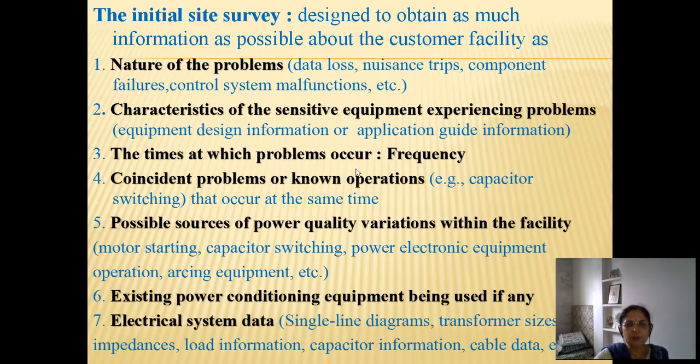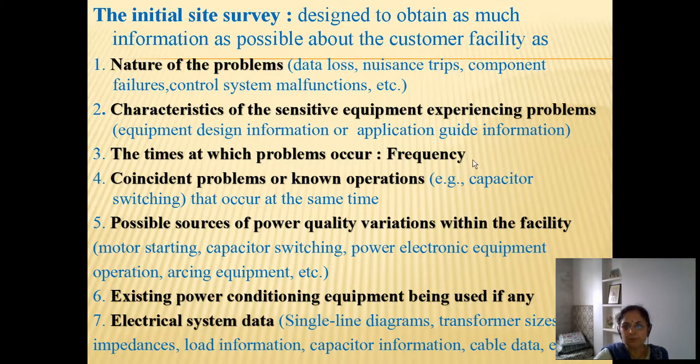The times at which problems occur. So along with the nature of problems, different types of problems, the typical time at which this problem is occurring in the daytime, during the day I mean, or during the process cycle. So sometimes it is observed that at a particular time, say in the evening when entire illumination lamps are turned on, at that time some problem occurs typically every day. So the time at which the problem occurs can give indication about what could be the cause of this problem, as well as the frequency at which it is occurring.